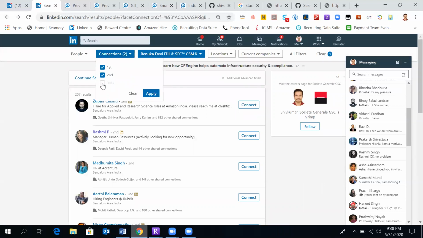Now if you see, the third degree is unclickable to me, because I cannot view third degree profiles. I can view only first degree and second degree when I'm viewing directly. But if I'm using LinkedIn Recruiter, I can view third, fourth, fifth, sixth also. Also, when I'm X-raying, that is where X-ray in URL site search will be useful. You can view any degree connection profile. It's not really required to be in your first, second, third, fourth or fifth.